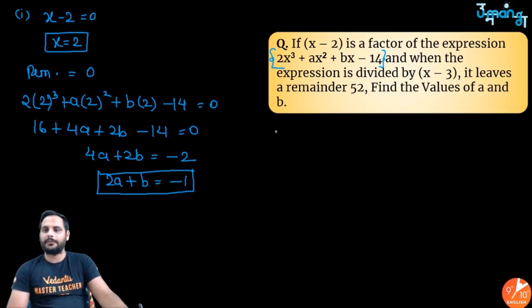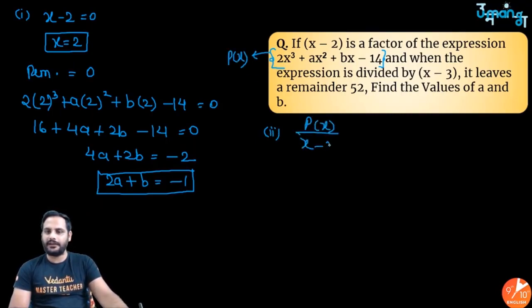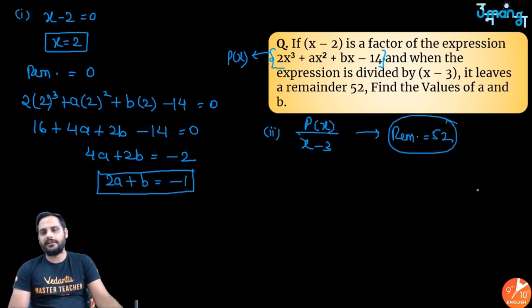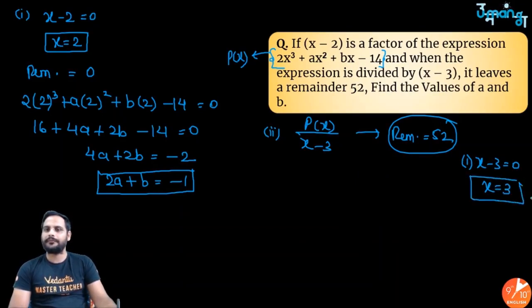Now in the second part, the question is saying, suppose px is your polynomial. If I divide this px by x minus 3, I got to know that the remainder is 52. So let's use the remainder theorem and get the remainder as 52. The first step of the remainder theorem is to make x minus 3 equal to 0, so x is equal to 3. If x is equal to 3, put it in this polynomial.